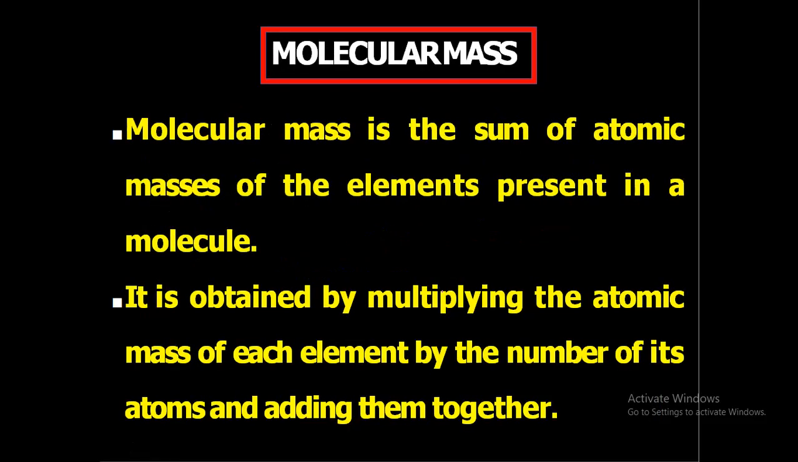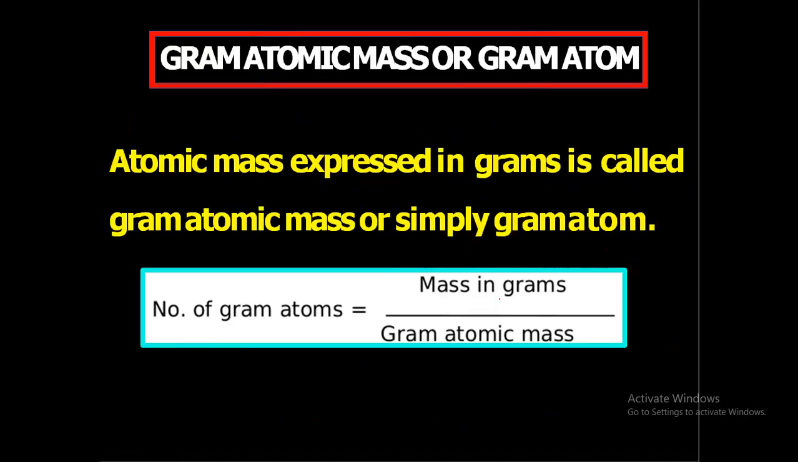And next is molecular mass. What is molecular mass? It is the mass of a molecule. It is the sum of atomic masses of elements present in a molecule, and we can obtain it by multiplying the atomic mass of each element by the number of its atoms and adding them together. So we can calculate the molecular mass of carbon dioxide by combining: atomic mass of carbon is 12, atomic mass of oxygen is 16, and there are two oxygens. So the total is 32 plus 12, that is 44. Like this we can calculate the molecular mass of every molecule.